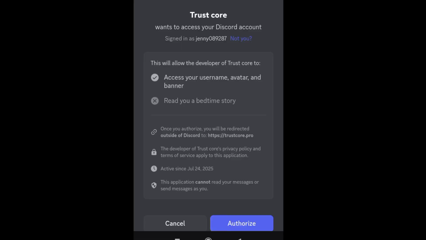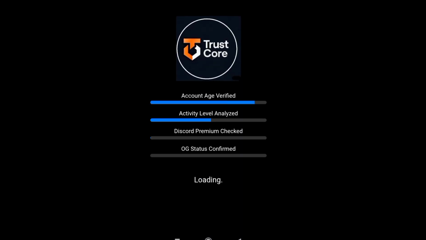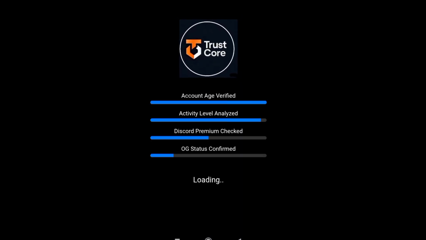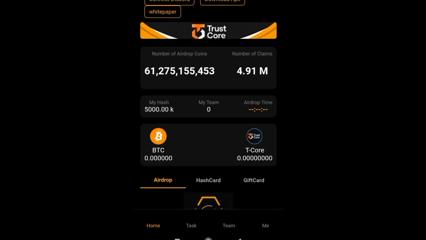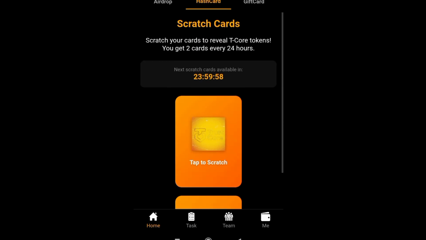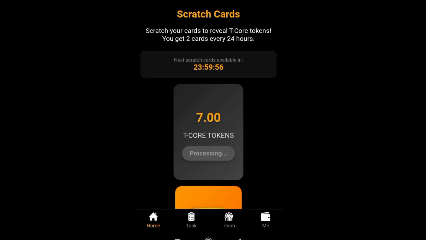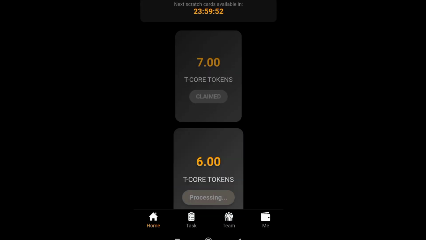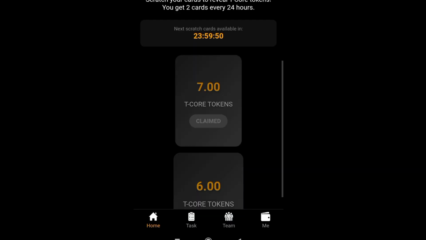So we are going to authorize the app. They are going to check the age, the activity, the OG. So, and after that, this is the website. So what we are going to do is to click on the hash key. Then you scratch the hash key, you claim the TCore tokens. Second one, you scratch, you claim the TCore token.